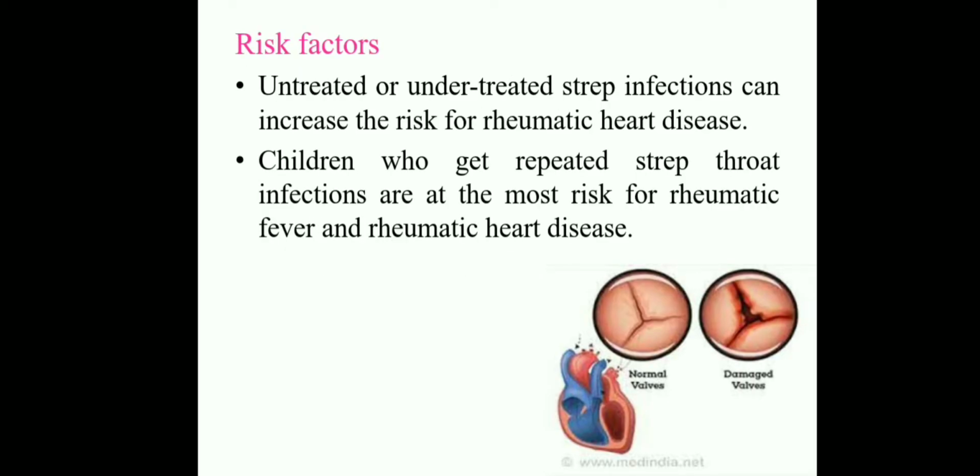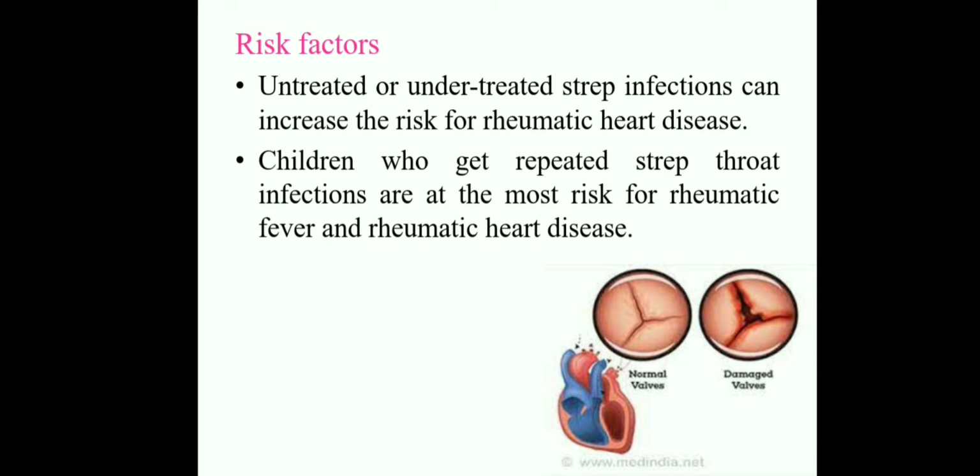Risk factors: untreated strep throat infection increases the risk of rheumatic heart disease. This group A streptococcal infection may enter the bloodstream and inflame the connective tissue of organs of the body, that is the heart, brain, skin and joints.